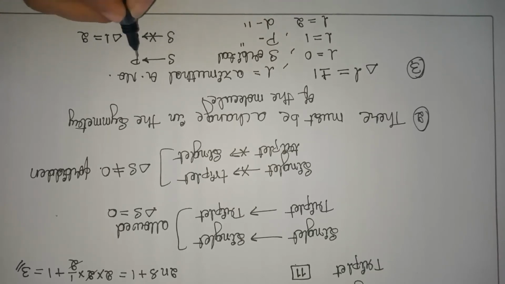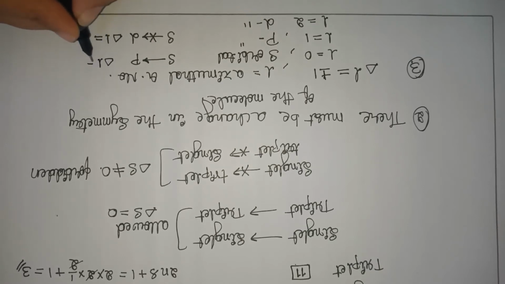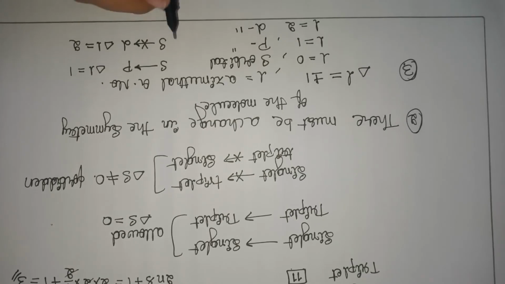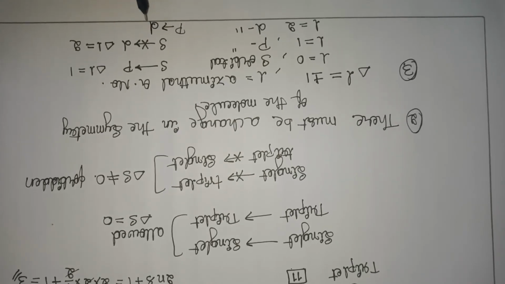For s to p, 0 minus 1, delta L is equal to 1. So there is a forbidden transition if delta L is not equal to plus or minus 1. For example, p to d transition is allowed, but p to f transition is not allowed. Like this, the delta L should be plus or minus 1.